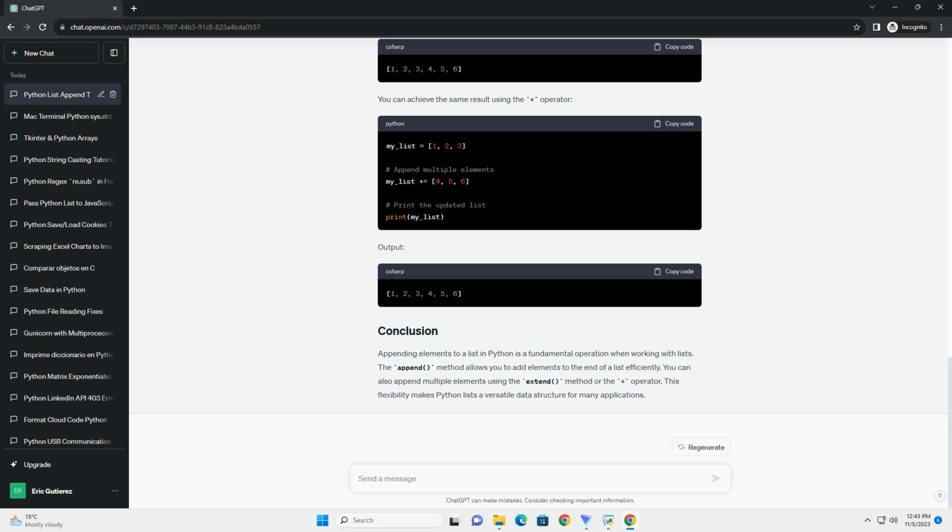You can also append multiple elements to a list at once by using the extend method or by using the plus operator. Here's an example using the extend method. Output. You can achieve the same result using the plus operator.